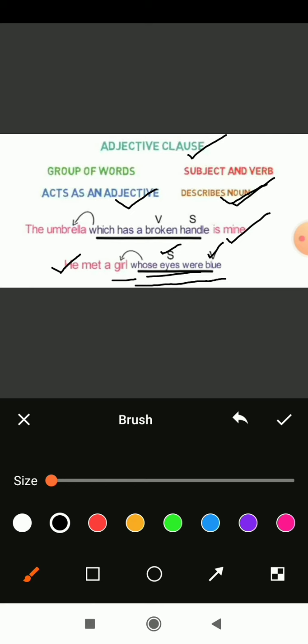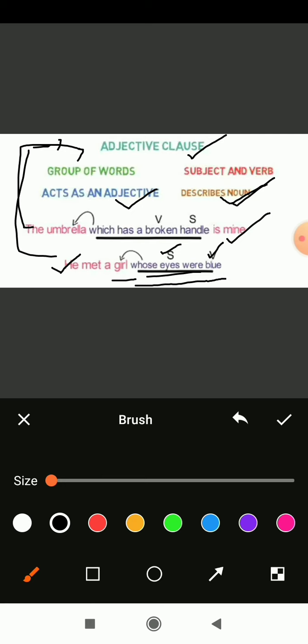It acts as an adjective. So due to this example, what can we learn? Basically, this clause does the work of an adjective. Okay, so with these two examples that we have read, the whole adjective clause does the work of an adjective.